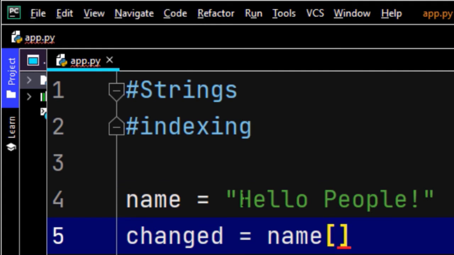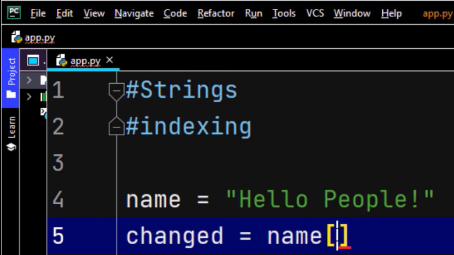In general programming, the first character will be 0. H will be 0, E will be 1, L will be 2, 3, 4, 5. As I said before, space is also a character. 5, 6, 7, 8, 9, 10, 11, 12. That's good, right? Because it counts with 0. The length function does not count with 0, it counts with 1. In everything outside the length function, it counts with 0. Only the length function counts with 1.